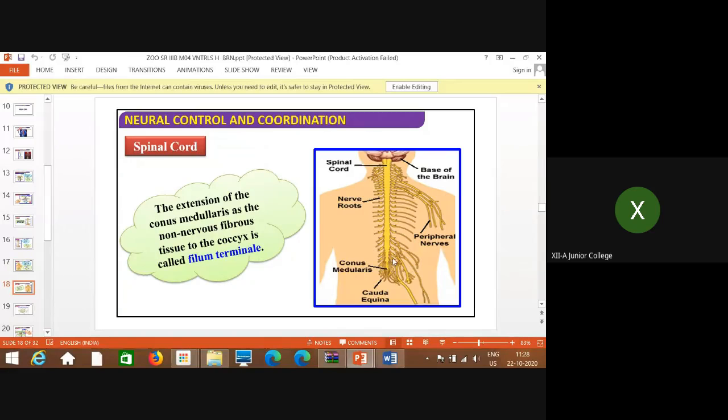This is the conus medullaris, which tapers into a conical structure. It ends like a horse-tail shaped structure, that is the cauda equina. The extension of the conus medullaris as non-nervous fibrous tissue to the coccyx is called the filum terminale, which is considered the end portion of the cauda equina.